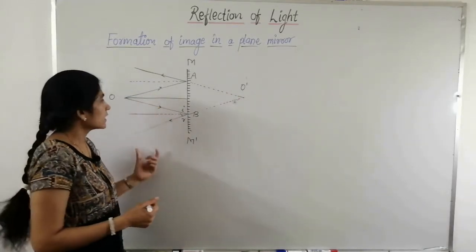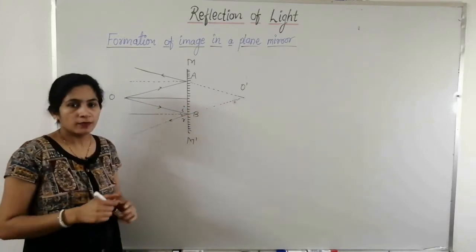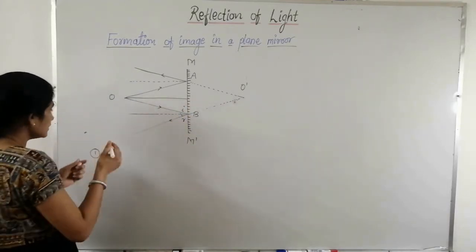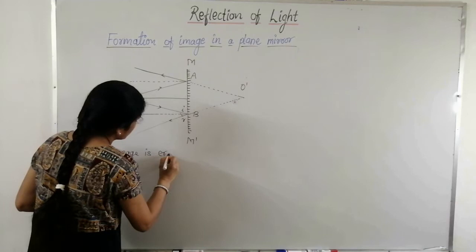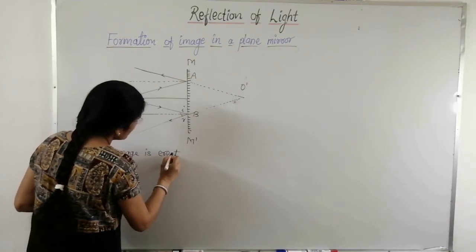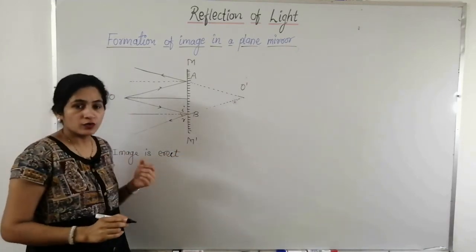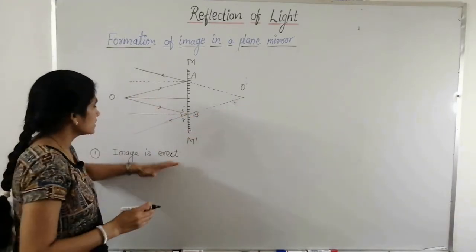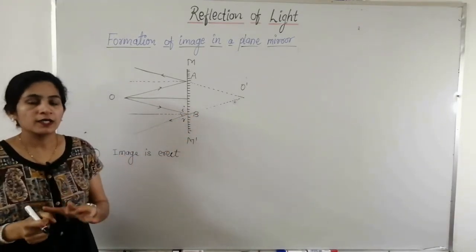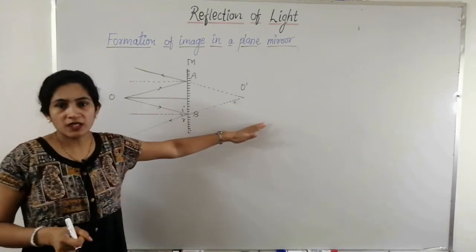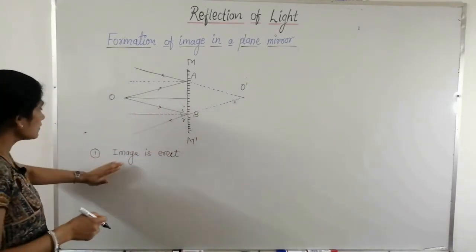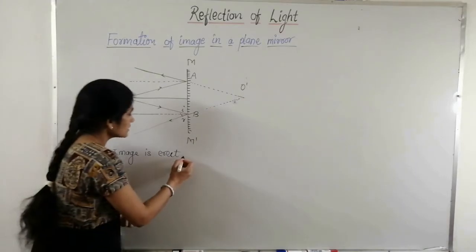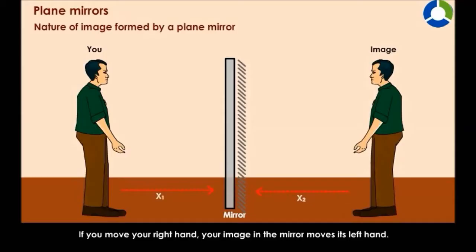Let's discuss the characteristics of the image formed in a plane mirror. The first characteristic is that the image is erect. Erect means upright, which is not inverted. The image formed by the plane mirror is erect. In a plane mirror, you cannot see yourself upside down, because the image formed in the plane mirror is erect, which means it is upright.